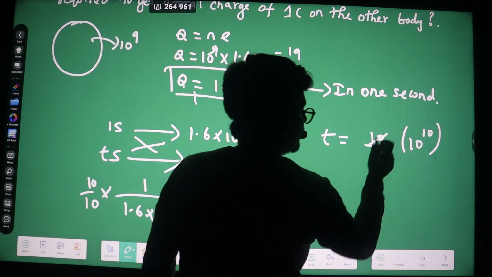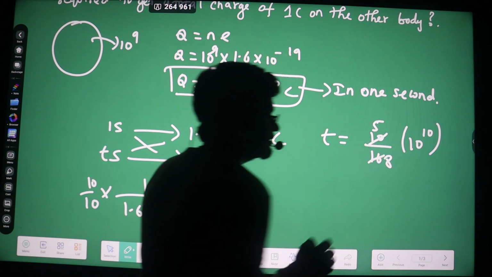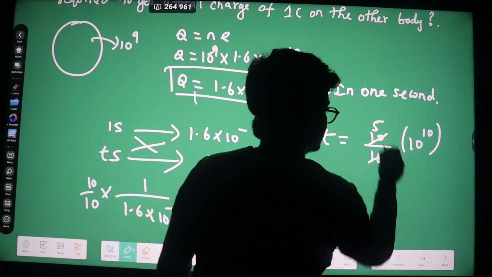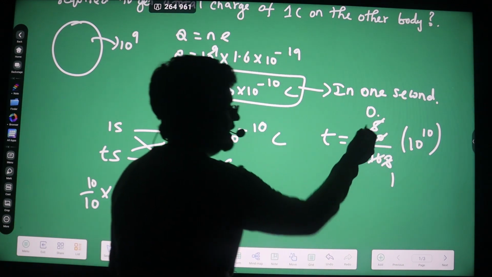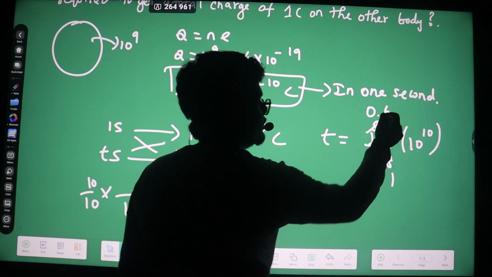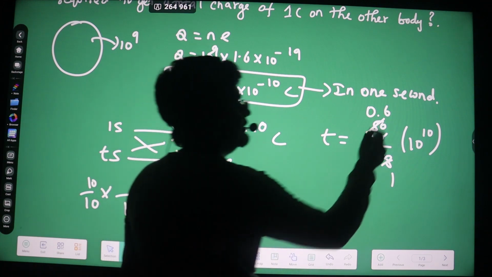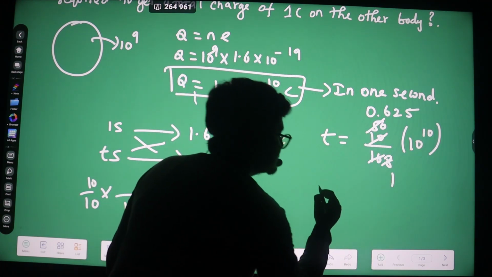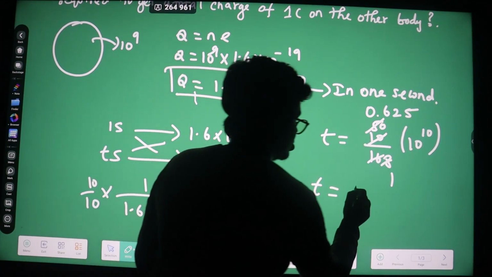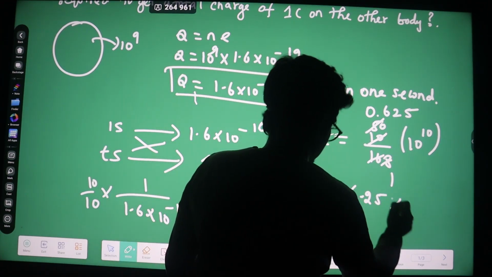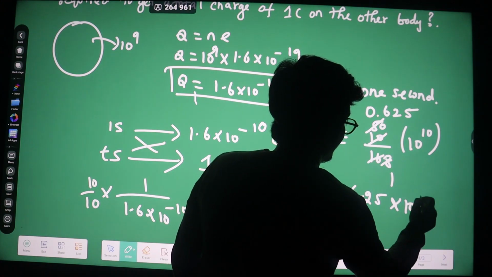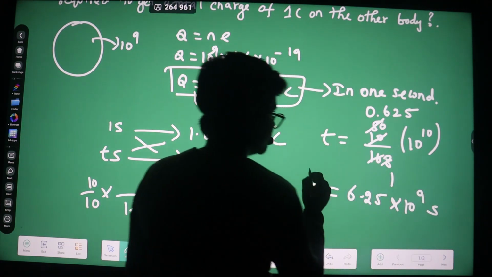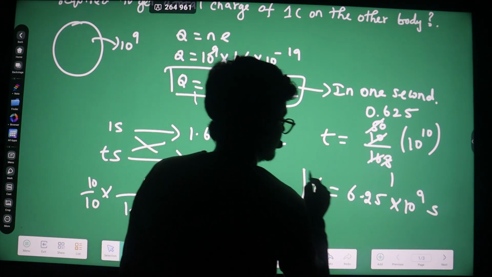Dividing 10 by 16, we get 0.625. So here the answer will be T is equal to 6.25 into 10 to the power 9 seconds, right?